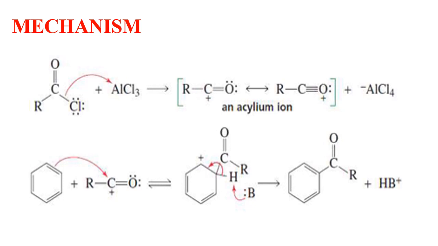In the next step, the pi electrons of the aromatic carbon-carbon double bond act as a nucleophile, attacking the electrophile acylium ion. This destroys the aromaticity, giving the cyclohexadienyl cation intermediate. Then, removal of the proton from the carbon bearing the acyl group reforms the carbon-carbon double bond and the aromatic system, generating hydrochloric acid and regenerating the active catalyst aluminum chloride.